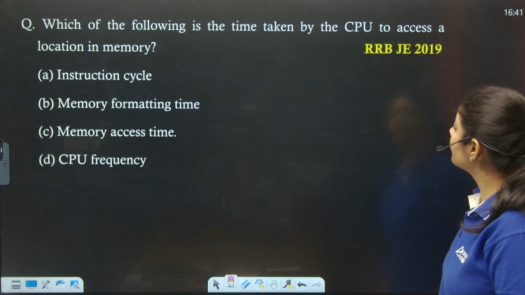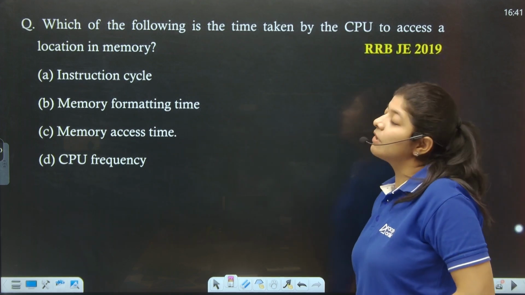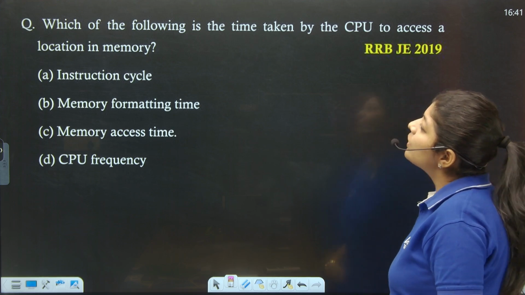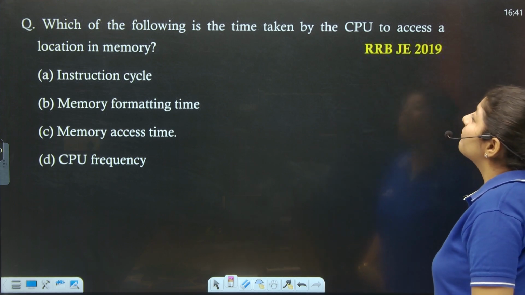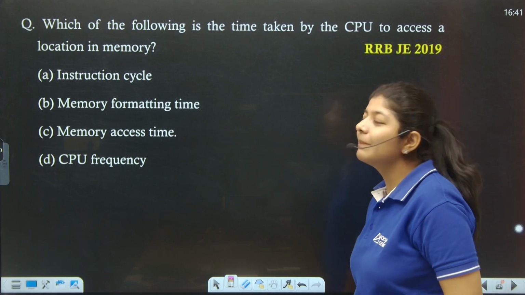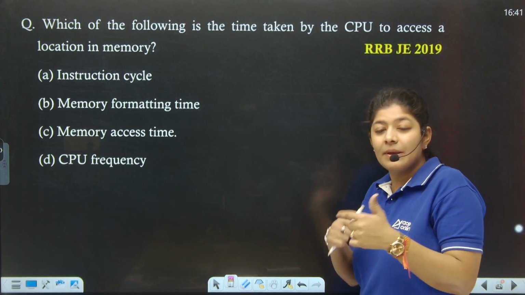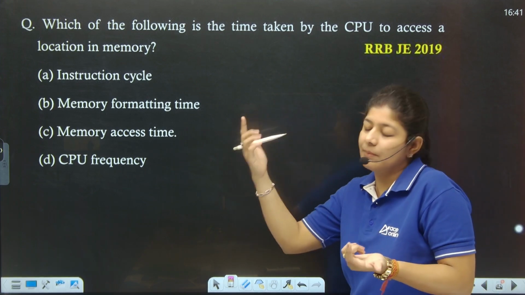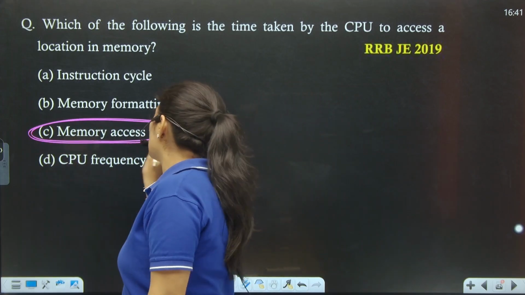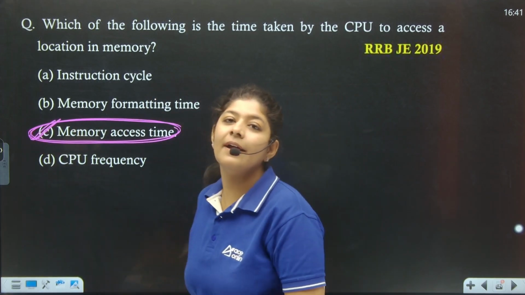Next. The next question was also asked in year 2019, and the question is saying that which of the following is the time taken by the CPU to access the location in memory? That is nothing but the memory access time, in which time it is accessing the memory. It's very simple. Option number C is the correct one.